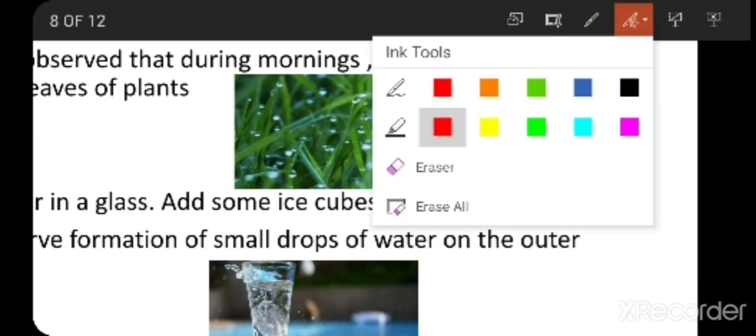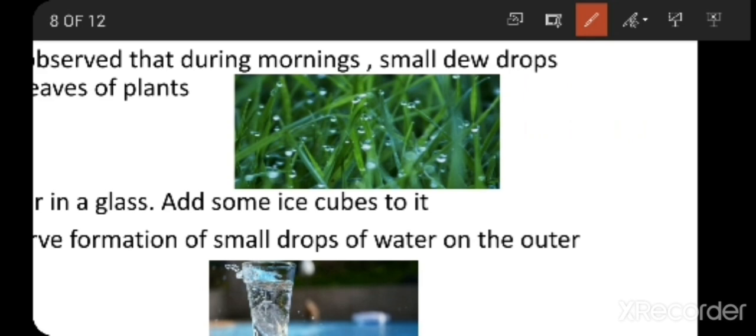And in the next situation you can also observe that on the grass leaves small tiny water droplets will be formed. If you get up in winter seasons early mornings, you will be finding the small water droplets on the grass leaves. Why is it forming? Same situation is going to repeat here also. Outside the air will be very cool. Cool air will be present.